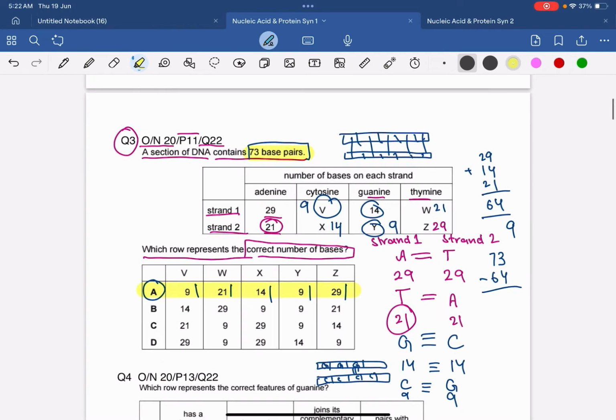This is a very high yield MCQ because you are going to encounter a lot of MCQs of this kind in the past papers as well. So if you guys did not understand it, do tell me in the comment section below. I have tried my level best to explain it to you guys. I hope that this is clear to the majority of the students.